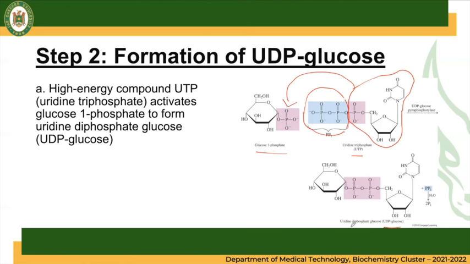And we can see here we now have a combined structure, which is a uridine diphosphate and a glucose molecule. And of course, the 2 phosphate groups that are removed form a PPi molecule.